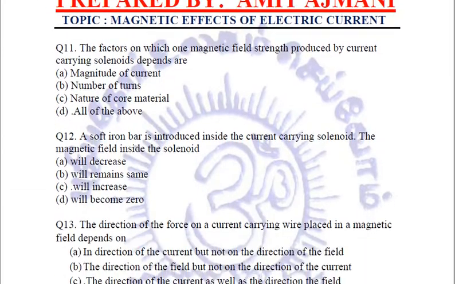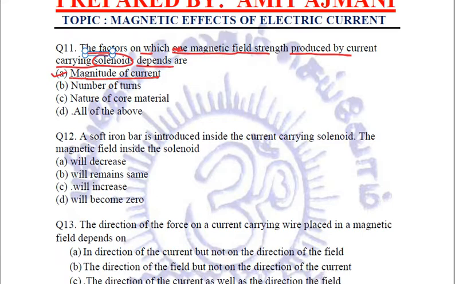Coming to the next question, the factors on which the magnetic field strength produced by current carrying solenoid depends are. Now what were the various factors? Let us see. Is it the magnitude of current? Yes. The magnetic field strength is directly proportional to the magnitude of current.